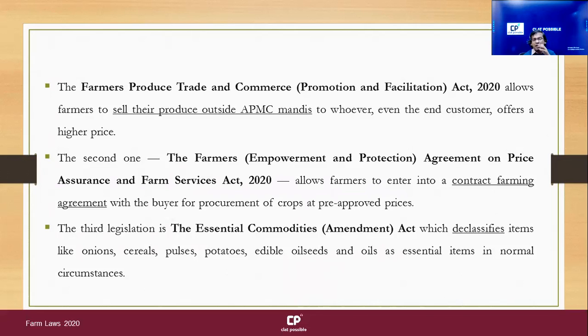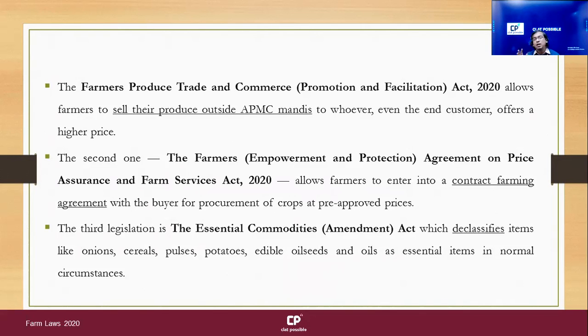So this is a brief overview. The Trade and Commerce Act allows farmers to sell their products outside of APMC mandis, right? Till now, there were state legislations providing that farm produce can only be sold at APMC mandis. It cannot be sold outside.